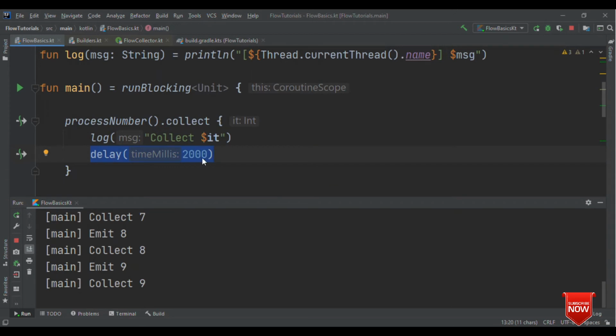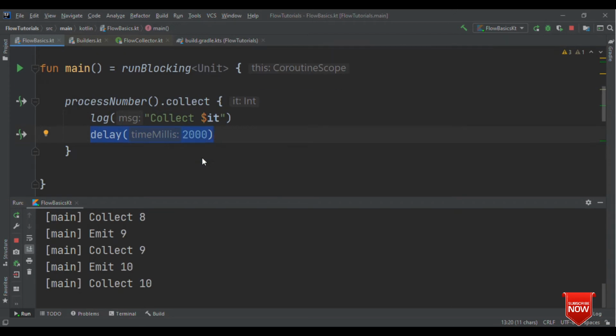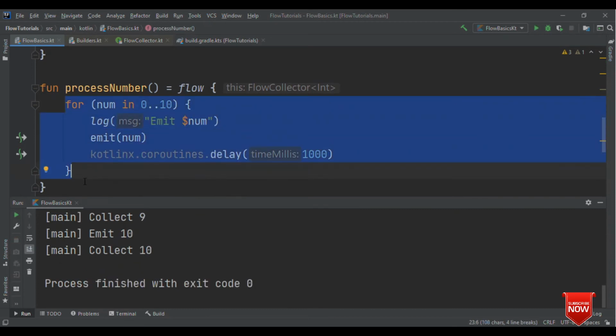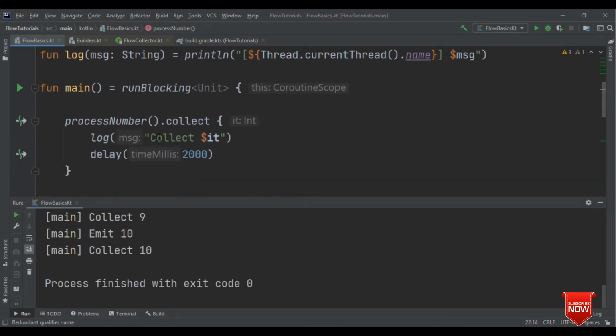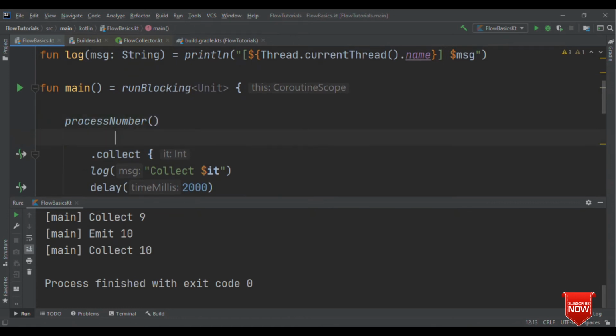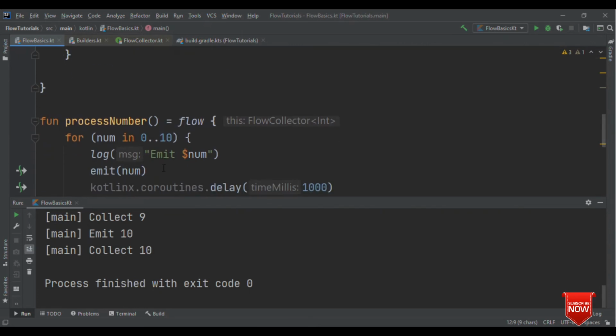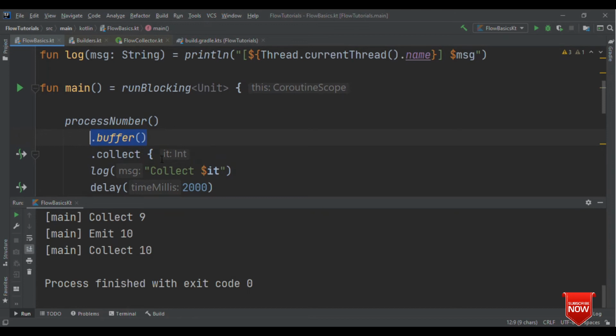But as I talked about, this may not be the ideal scenario in a few other cases. In a few other cases we need the emitter to just emit the value, and whenever collect is free it could take those values. For that, what we need to do is have a buffer here. The moment we add a buffer, it's not going to wait for collect to receive the value. Rather, the emitter will emit the value continuously, store it in the buffer, and whenever collect is free to get more values, it will just get them from the buffer.